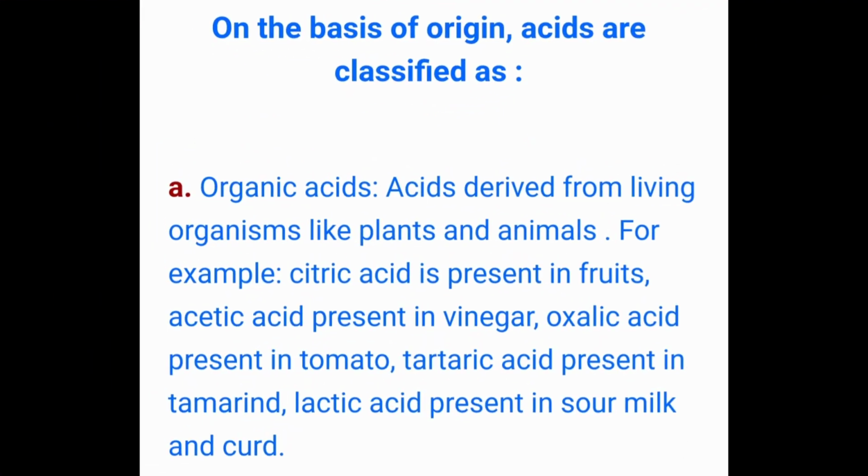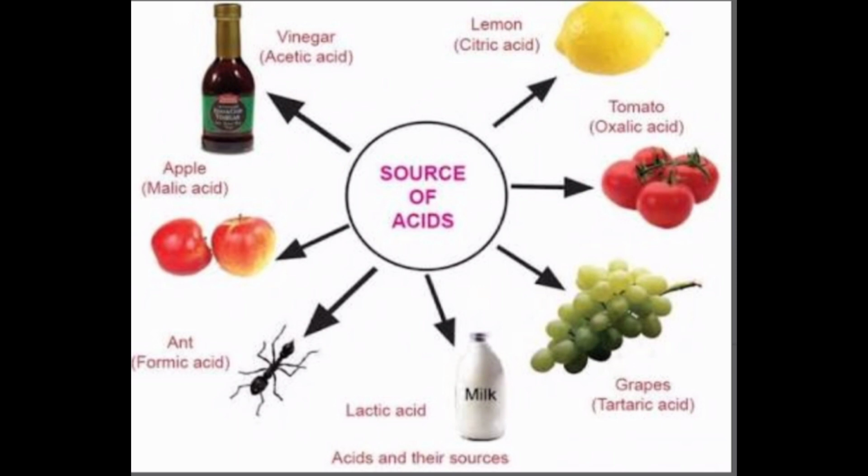On the basis of origin, acids are classified as organic acids, acids derived from living organisms like plants and animals. For example, citric acid is present in fruits, acetic acid in vinegar, oxalic acid in tomato, tartaric acid in tamarind, and lactic acid in sour milk and curd. Here you can see the different sources of organic acids.